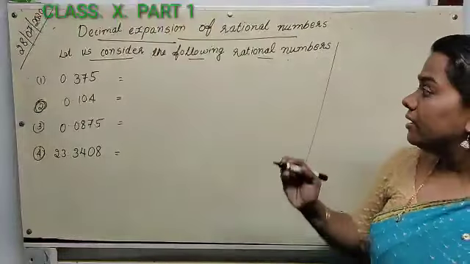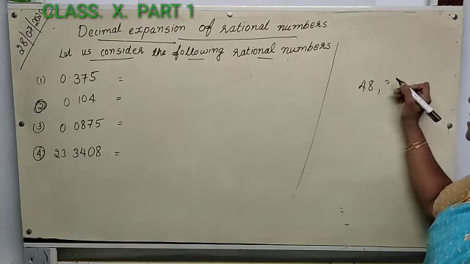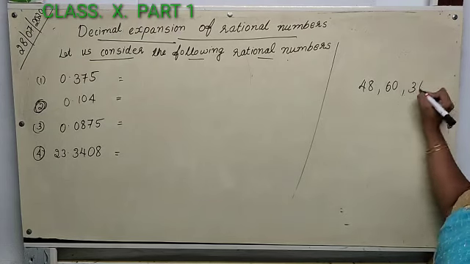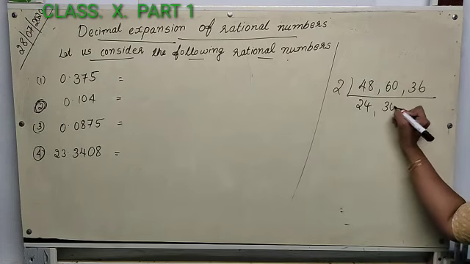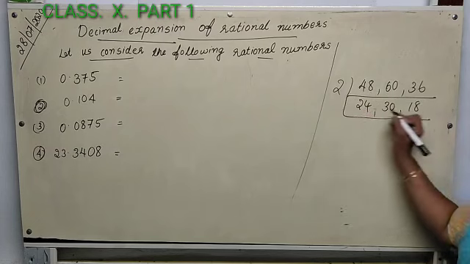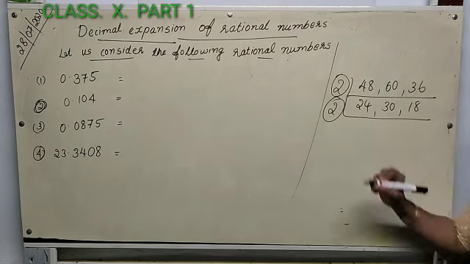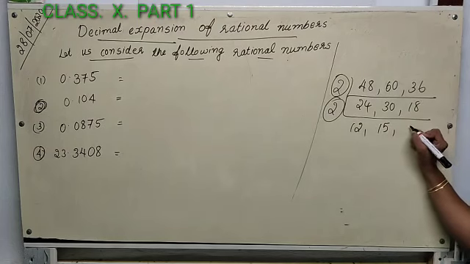Division method: we have the numbers 48, 36 and 60. Writing them as 48, 60 and 36, we can divide the whole by 2 and get 24, 30, 18. Again we can divide by 2, and we get 12, 15, and 18 on dividing gives 9.